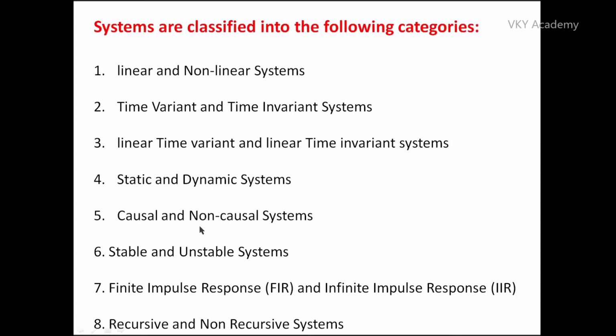Fifth one is causal and non-causal systems. Sixth one is stable and unstable systems. Seventh one is finite impulse response, in short FIR, and infinite impulse response, in short IIR systems. And at last we will discuss the recursive and non-recursive systems. We will discuss all these classifications one by one. In this particular session, we will discuss linear and nonlinear systems.